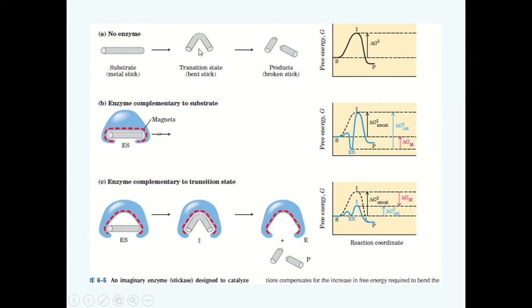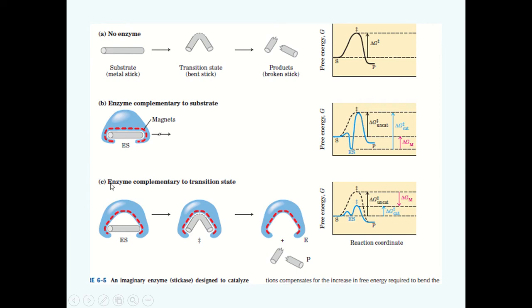In the absence of any aid, which is in the absence of enzyme, a huge amount of energy will be needed to bend this stick and hence to carry out this reaction. However, the enzyme decreases the energy of activation, but the enzyme is not complementary to the substrate; the enzyme is complementary to the transition state. In this illustration, you can see that the enzyme is complementary to the substrate, which is the metal stick shown here. Now, this is the transition state, which is the bent form of the stick.